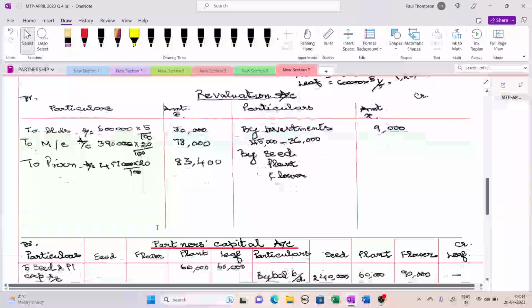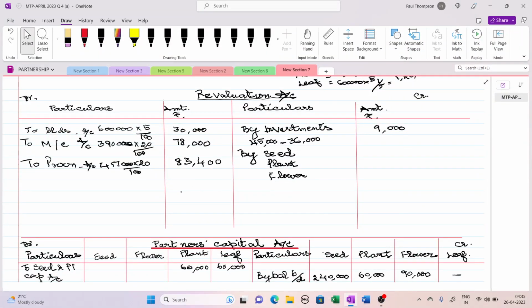Okay. So the total of this is 1,91,400. So we have to write 1,91,400. The balancing figure will be 1,82,400. This will be borne by partners' account in their old profit sharing ratio,